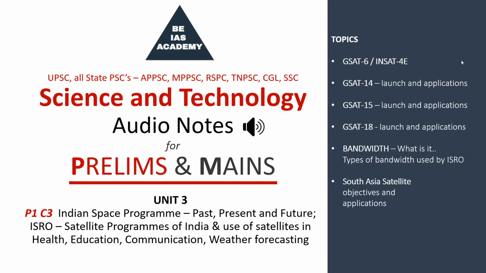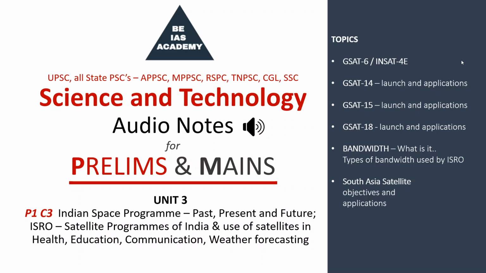Okay, the bandwidth for civilian purposes and applications for various countries is allocated by the International Telecommunication Union, which is at Geneva, Switzerland. Who allocates it? It might be useful for your prelims.